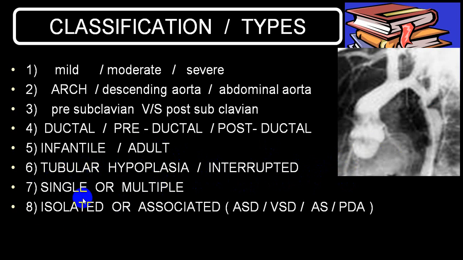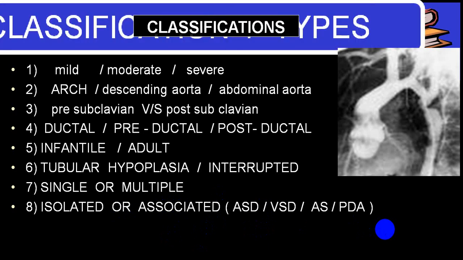If it is pure coarctation only and there is no other associated congenital heart disease, we call it isolated. And if it is associated, coarctation is there very frequently with aortic stenosis. The second most common is ASD, VSD, and then comes PDA. Any one of these permutations and combinations can be present along with coarctation. Then we call it coarctation associated with another congenital heart disease. So these are some of the terms commonly utilized while labeling a coarctation of aorta.